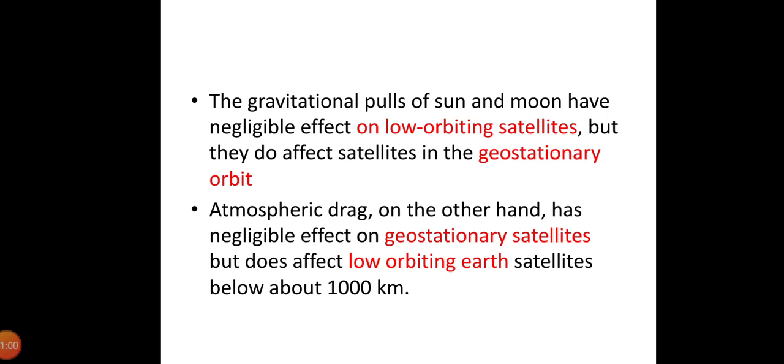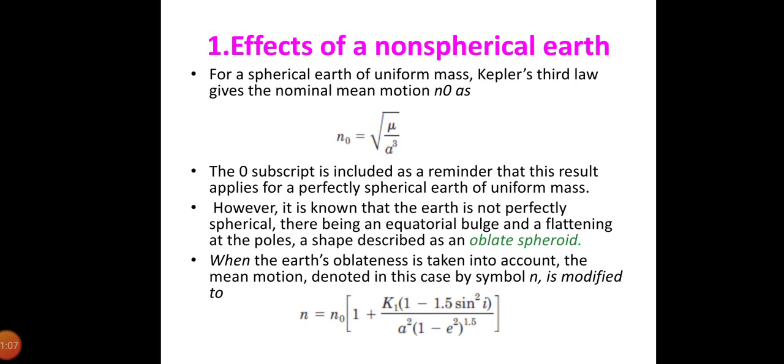For a spherical Earth of uniform mass, according to Kepler's third law, the nominal mean motion n0 is given by n0 is equal to square root of mu by a cube. So this zero subscript is included as a reminder that this result applies for a perfectly spherical Earth of uniform mass. However, it is known that the Earth is not perfectly spherical, there being an equatorial bulge and flattening at the poles, a shape described as oblate spheroid.